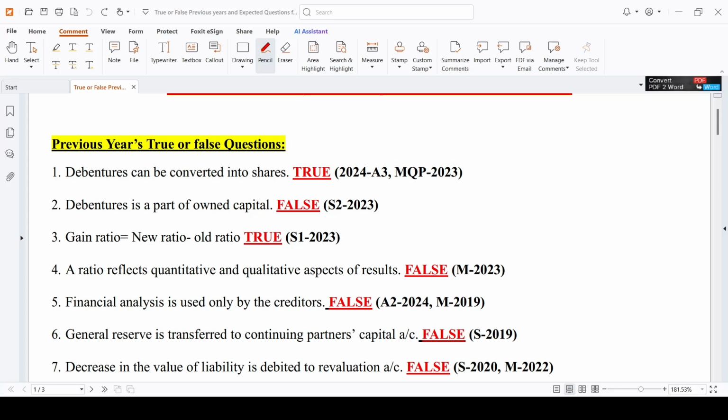Today I am going to discuss the important true or false questions which you have to prepare for your annual exam. In your exam paper, one true or false will be compulsory. You just study whatever true or false is given here, that will be more than enough. Okay, now we'll move on to this.